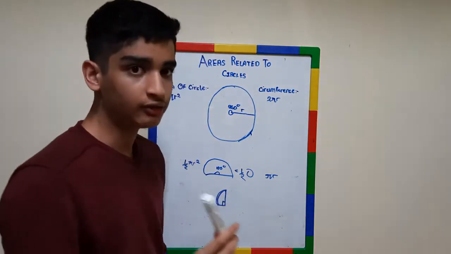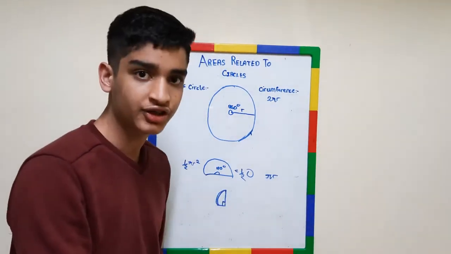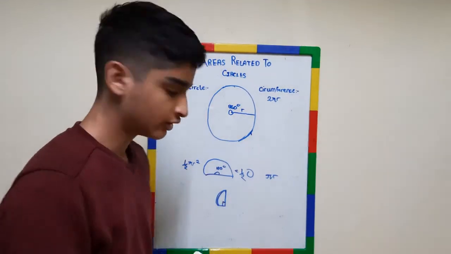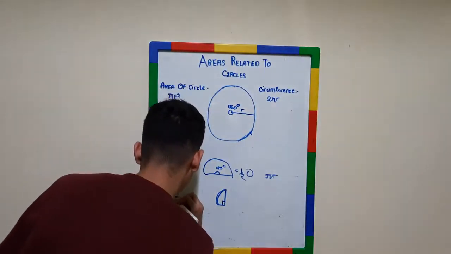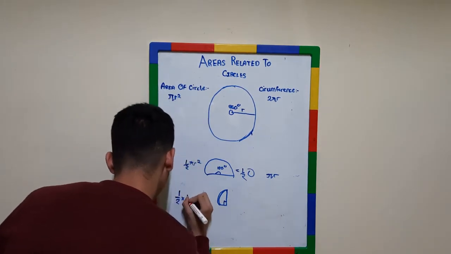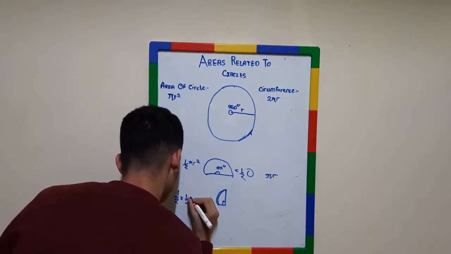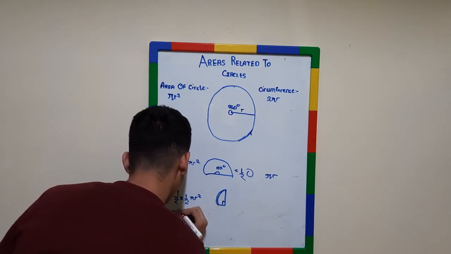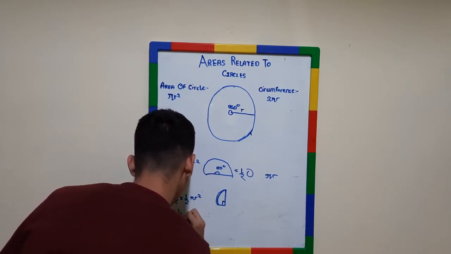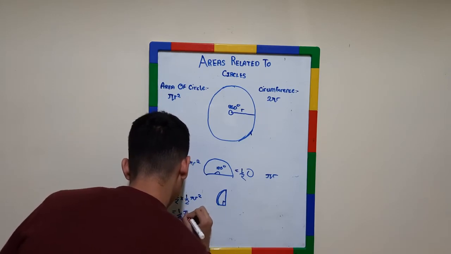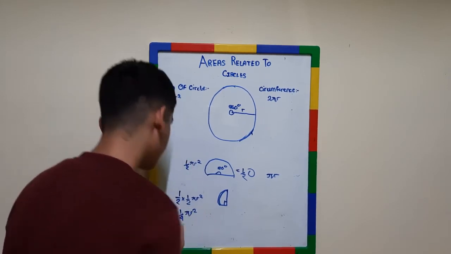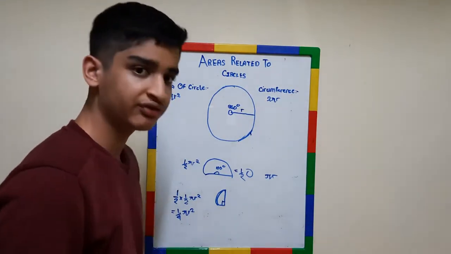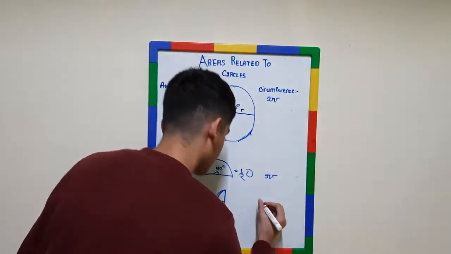Now its area should also be reduced, correct? It should be half of what the semicircle is. So half into half pi r square, which is equal to 1/4 pi r square, correct? And similarly for the circumference, it should be half pi r.